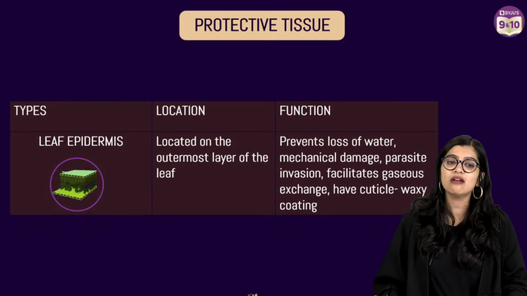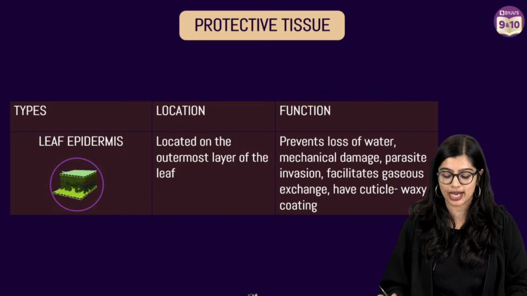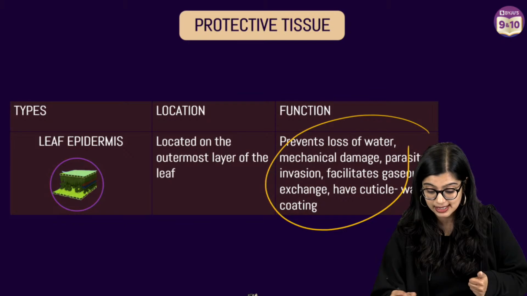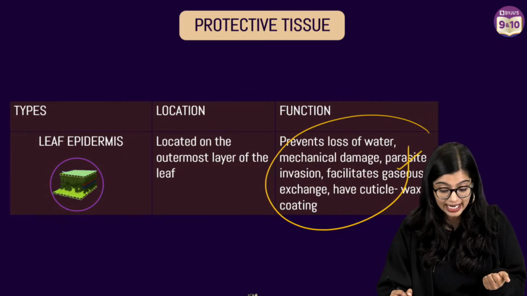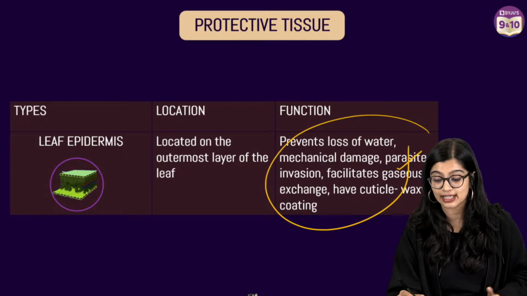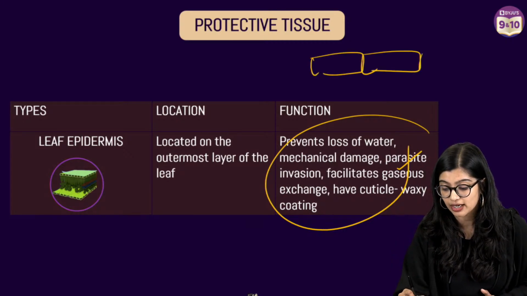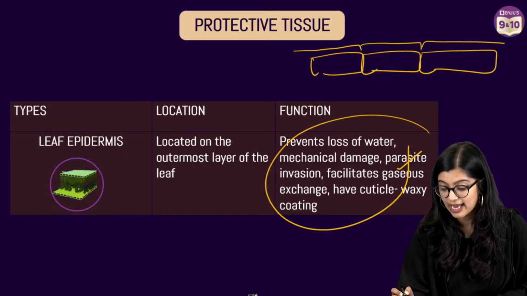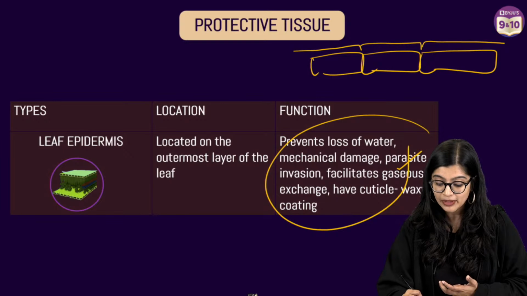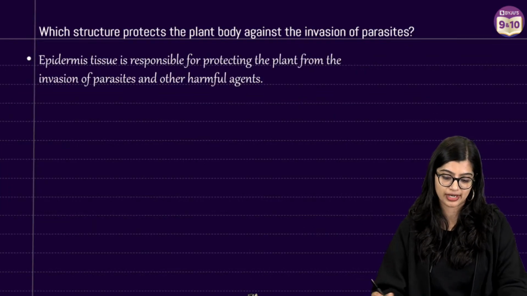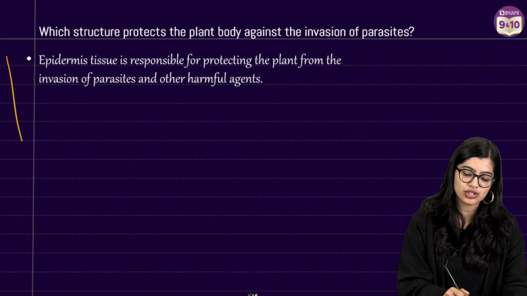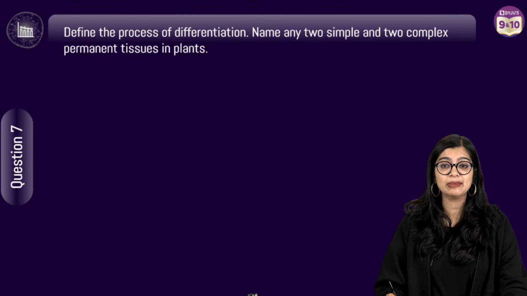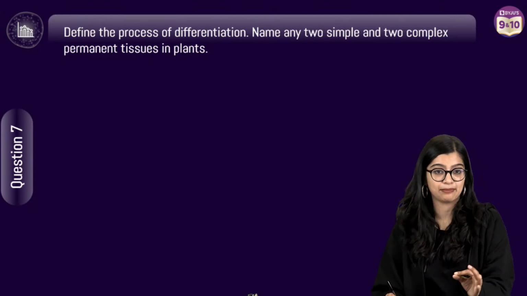Very good. Cell wall, okay, but we are talking about tissues. So we know that the epidermis not only helps in providing mechanical support, it also helps against parasitic invasion. We also know that there's a waxy cuticle. If this is my epidermis, which is a continuous layer of epidermal cells, there's a waxy layer on top of it, which we call the cuticle, that also prevents the loss of water. So this normally is a 1 mark question. So you will get 1 mark here. Easy peasy.